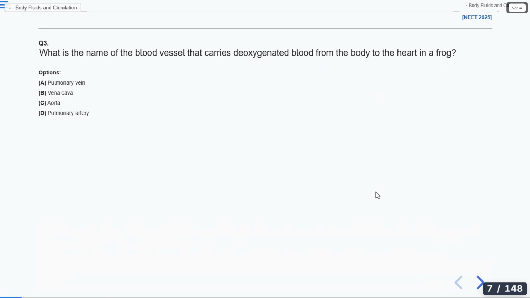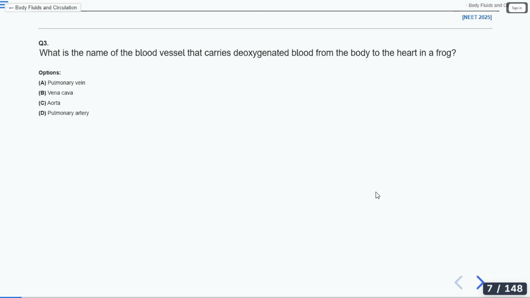What is the name of the blood vessel that carries deoxygenated blood from the body to the heart in a frog? No issues, Saksham. You can start answering the questions.